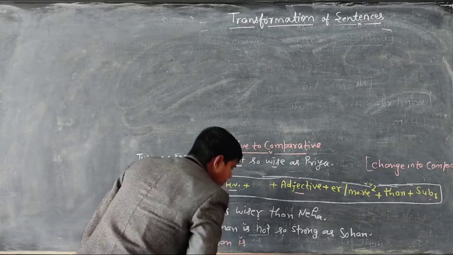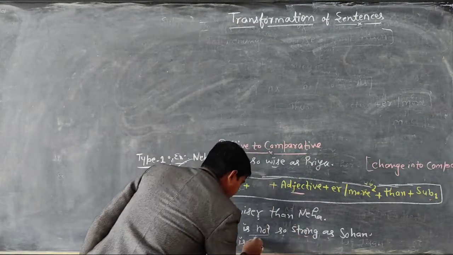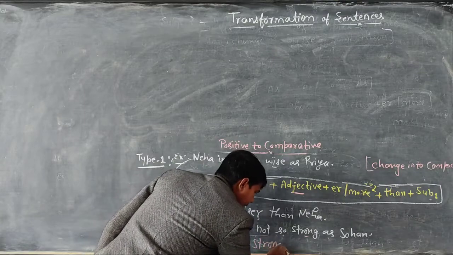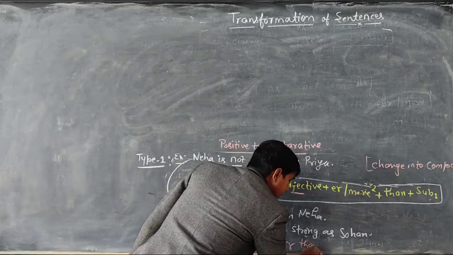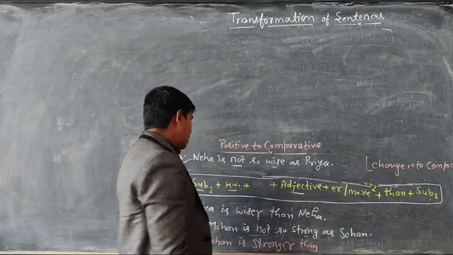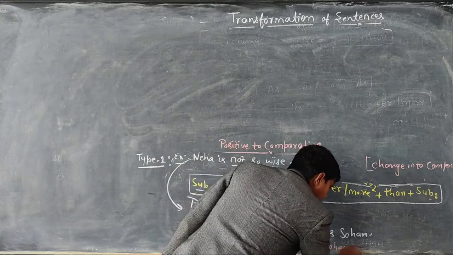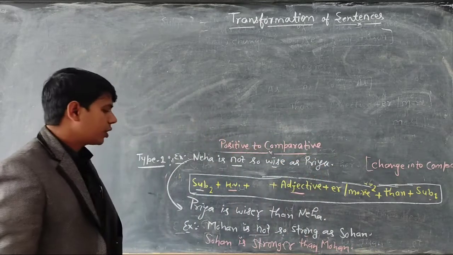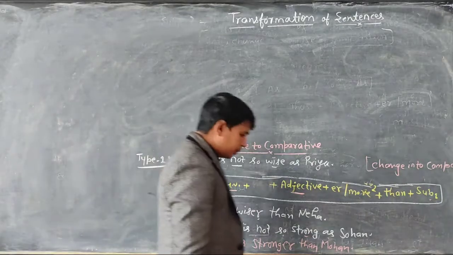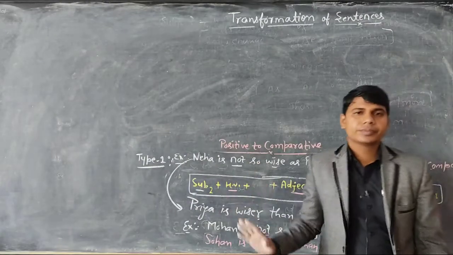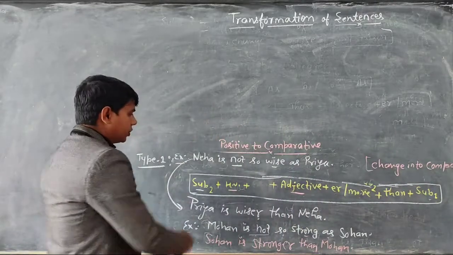Sohan is. Now the adjective. What is the adjective? Strong. We use suffix er, stronger. After that we use than, then subject first. What is subject first? That is Mohan. So you will write here Mohan. Sohan is stronger than Mohan. So dear, I hope you have got all these points very well. Note down all these examples.